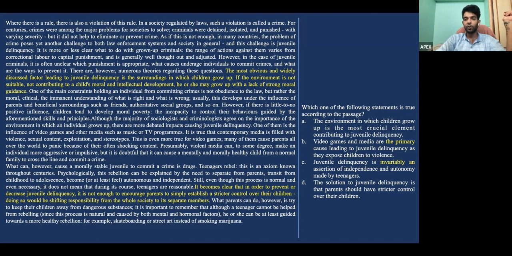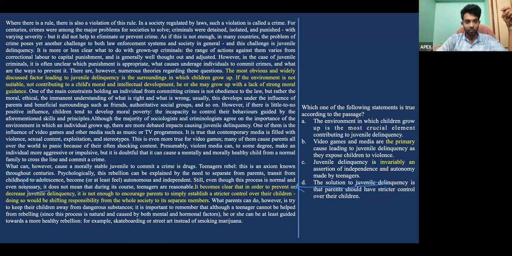Now the first question is, which one of the following statements is true according to the passage? If you look at this question, the D part can be easily seen from this paragraph, where it becomes clear that in order to prevent or decrease juvenile delinquency, it's not enough to encourage parents.